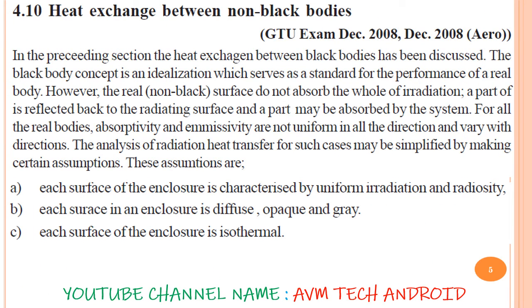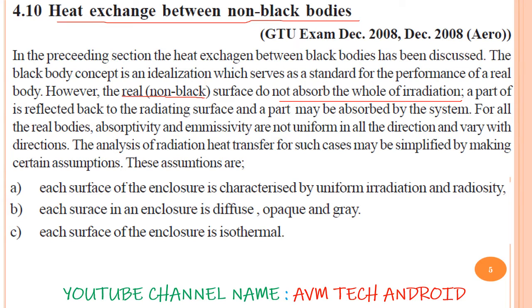So without wasting time, let's start with heat exchange between non-black bodies. Till the previous topic we were discussing the black body. The black body is a hypothetical body that serves as a standard for the performance of the real body. But for a non-black or real body, absorptivity is not equal to emissivity, or not equal to 1.